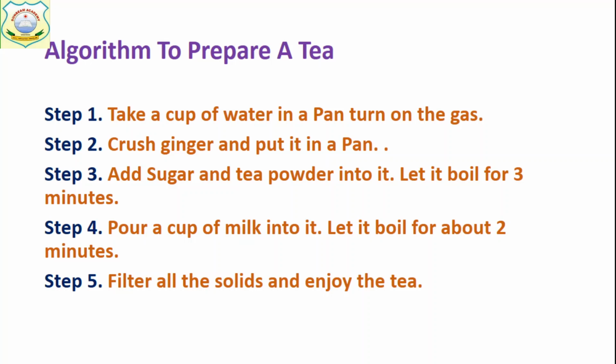Next step, pour a cup of milk into it. Let it boil for 2 minutes. Filter all the solids and enjoy the tea. This is the whole process to make a tea. And these are the simple steps that are written in simple English. So this is called an algorithm to prepare a tea.